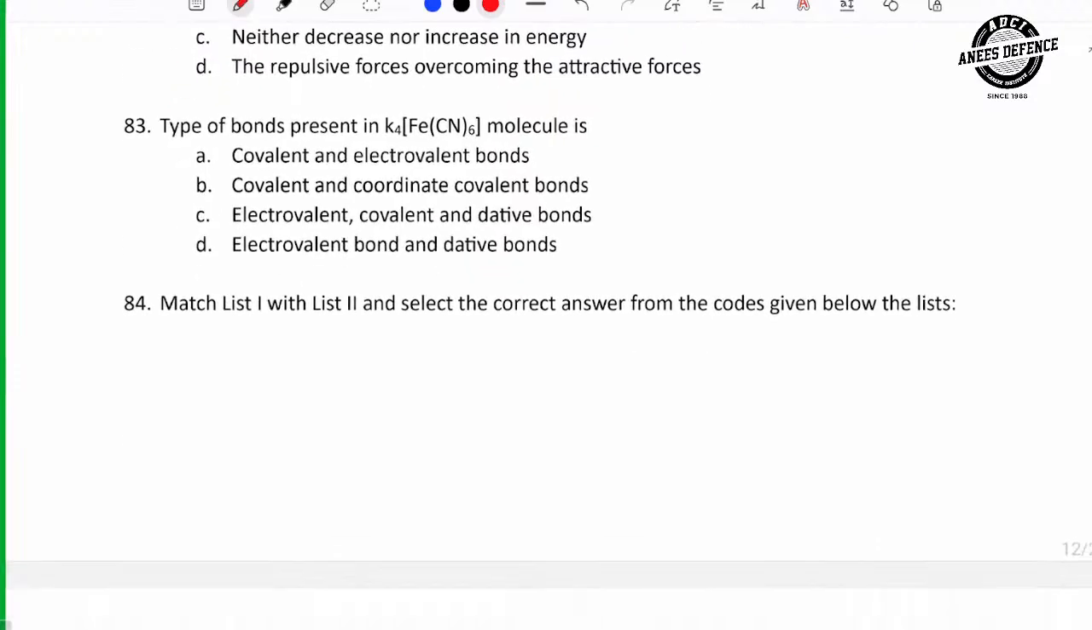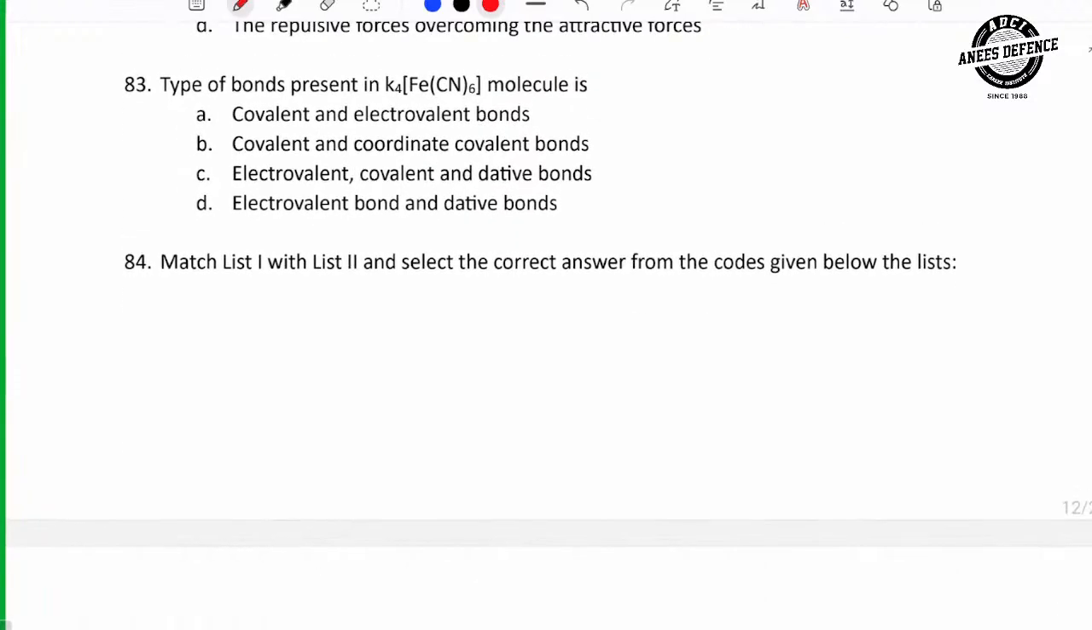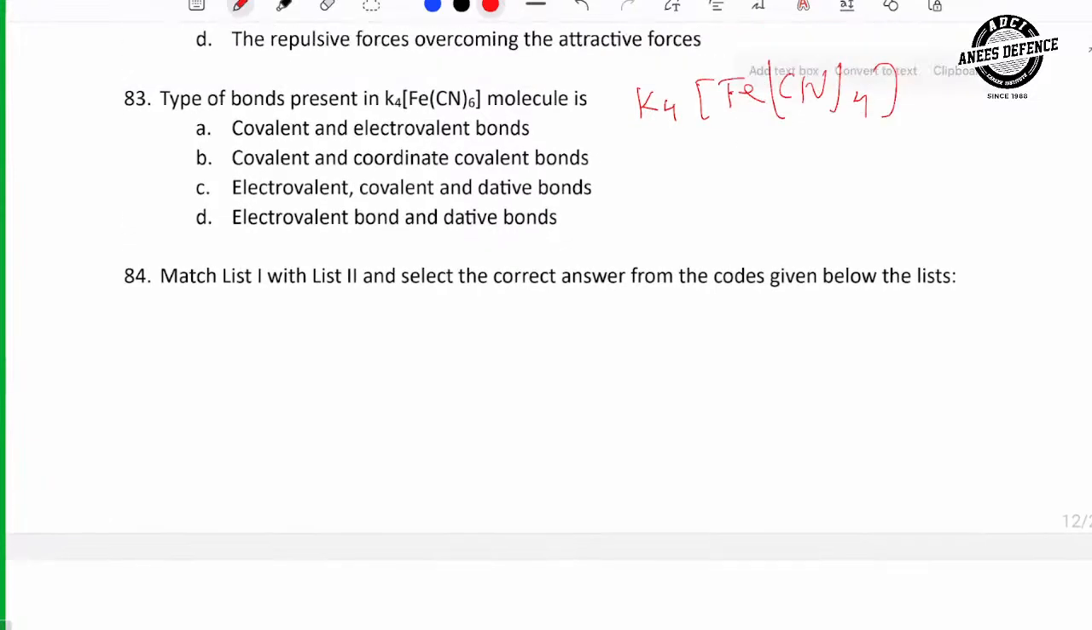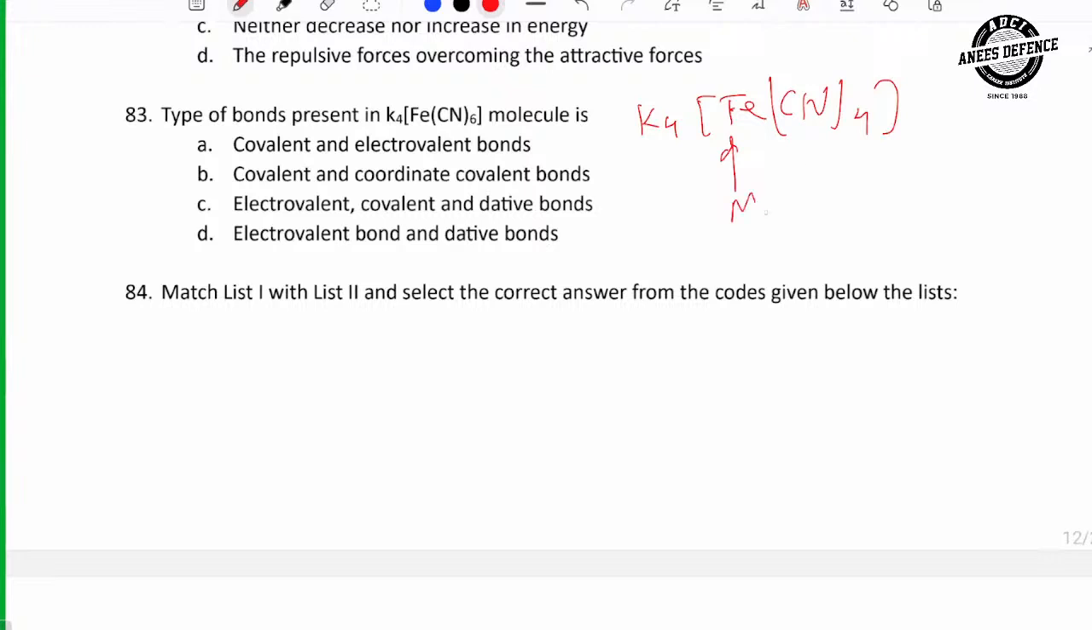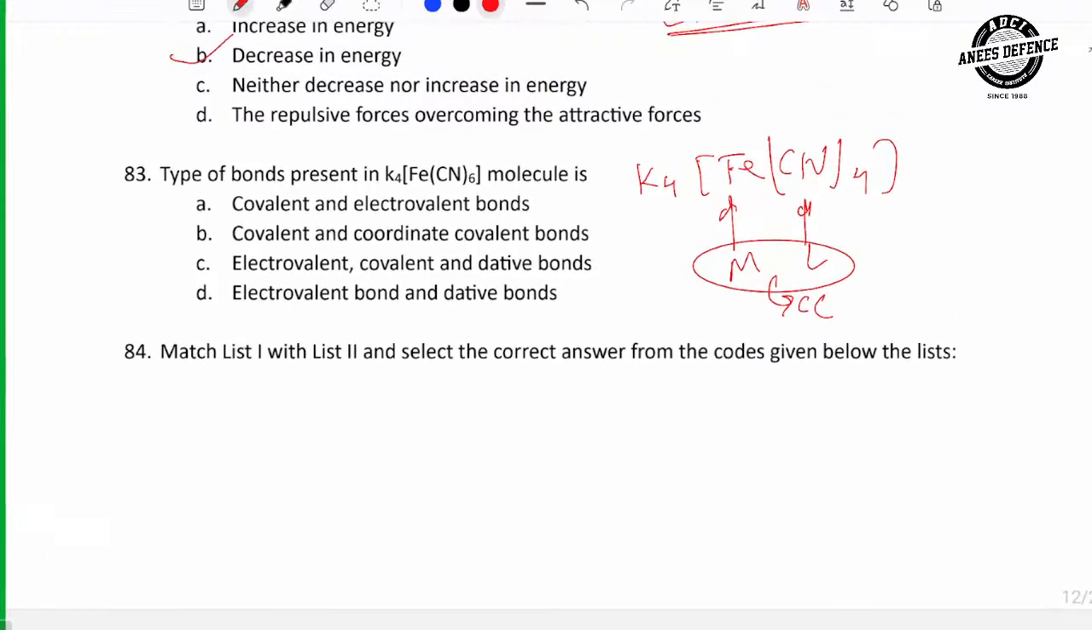Next, the type of bond present in this. See, this is a very special compound, K4[Fe(CN)6], right? Here this is the central metal atom, these are ligands. So ligand and central metal have coordination bond. This is the coordination sphere and this is the counter ion. So between the counter ion and coordination sphere, ionic bond is there,